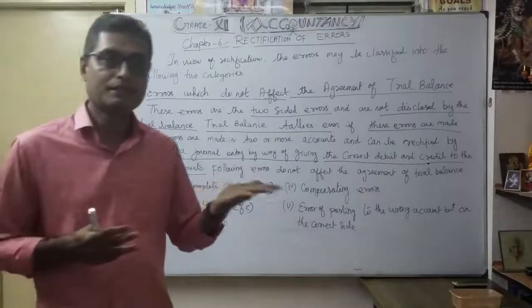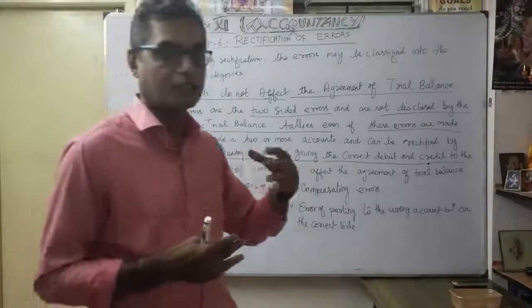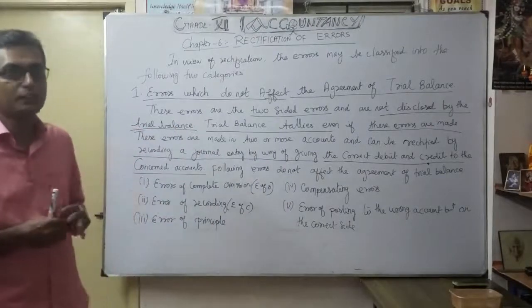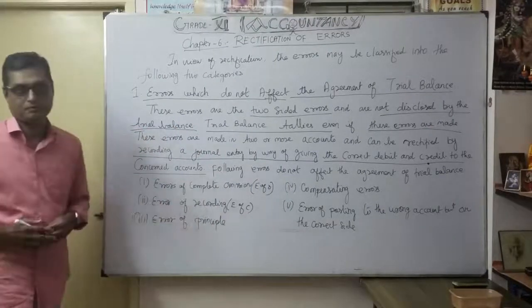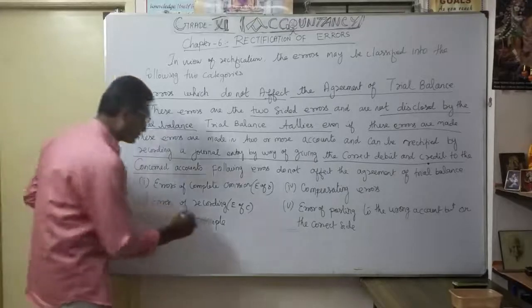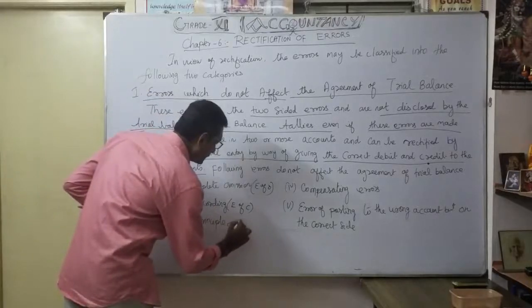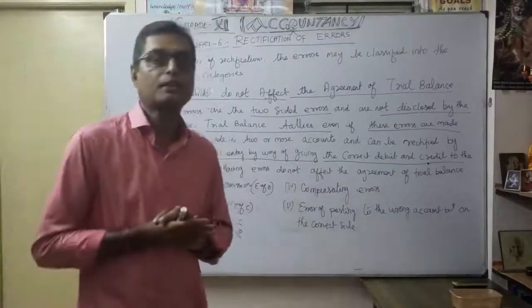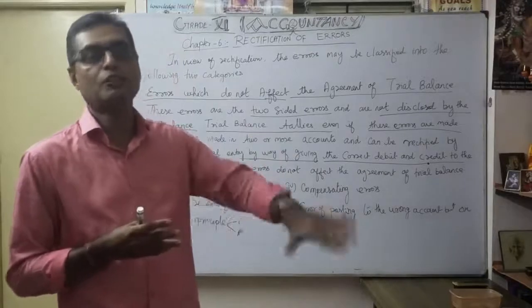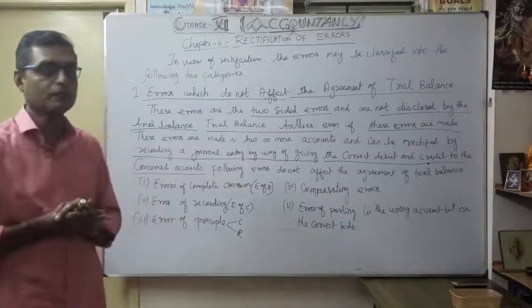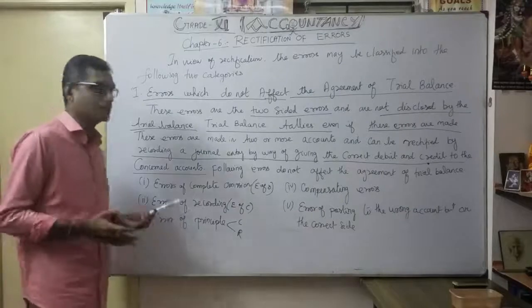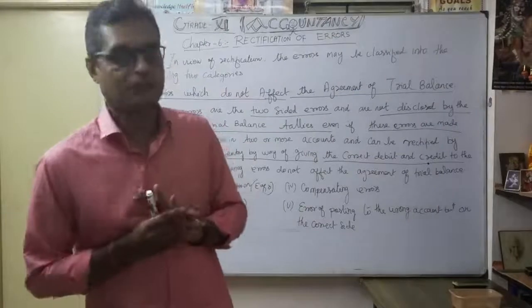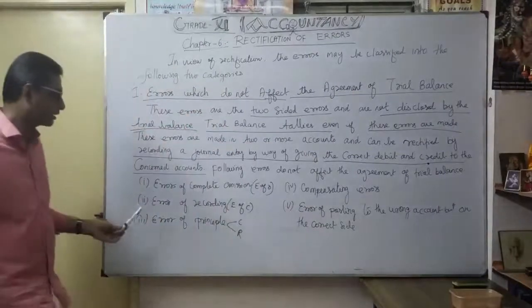So the recording itself is in error. You are recording the wrong way: instead of a debit, you put a credit, or instead of a credit, you put a debit. That is error of recording. The third one is error of principle, which you know very well. We consider capital and revenue; because of confusion in allocating capital and revenue, the concerned account is wrongly debited and credited. That is error of principle. Even though the transaction is made, the trial balance is never affected.